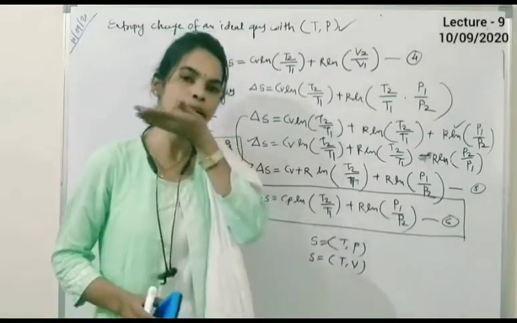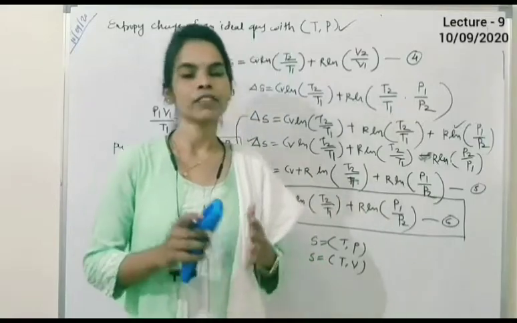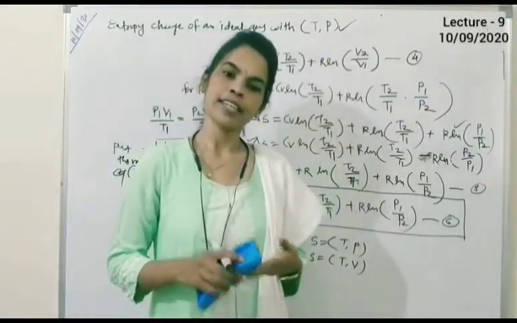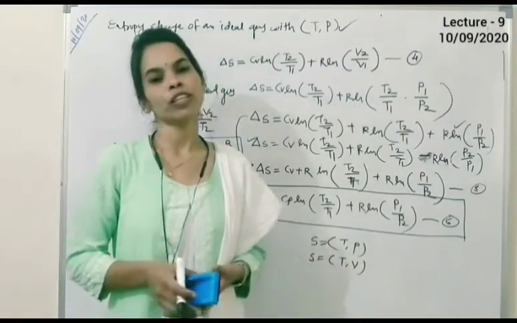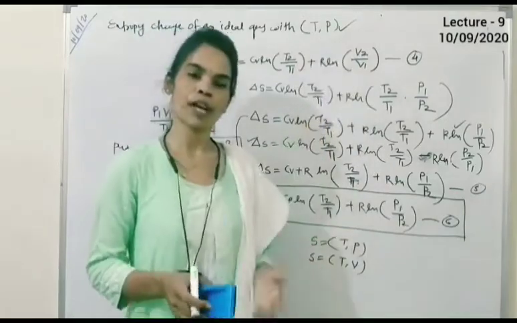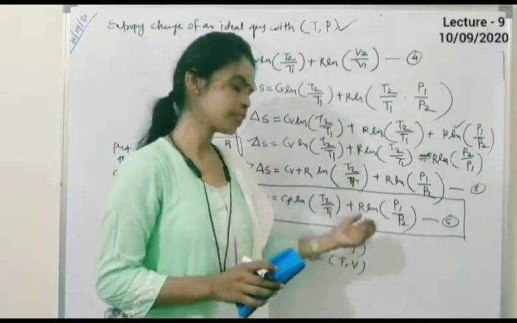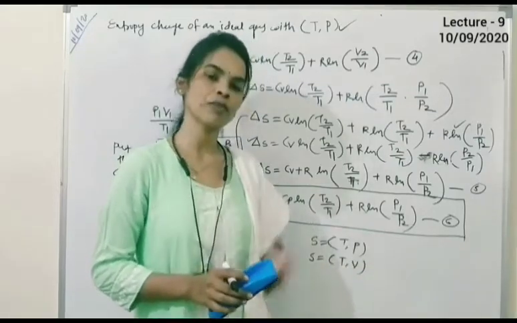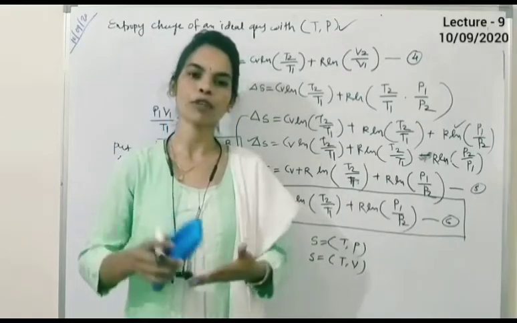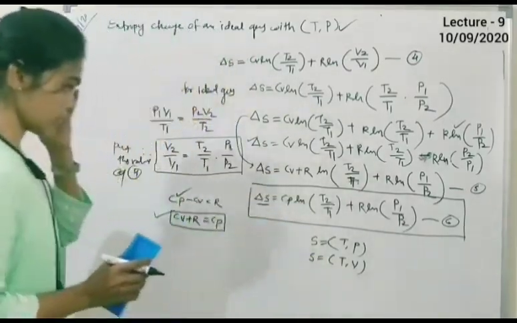The meaning is the same, but they ask like this: the entropy change of an ideal gas with a change in temperature and pressure, temperature and volume, and the calculation of the entropy change of an ideal gas. Entropy is the state function for temperature and pressure and temperature and volume. These three forms of questions mean the same.